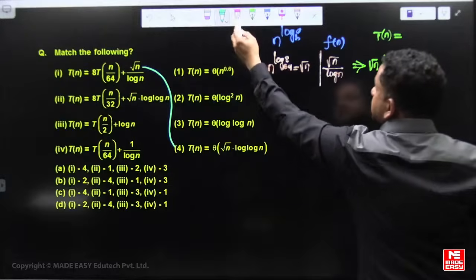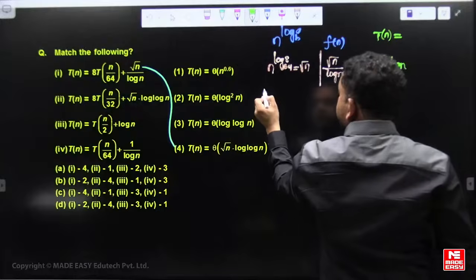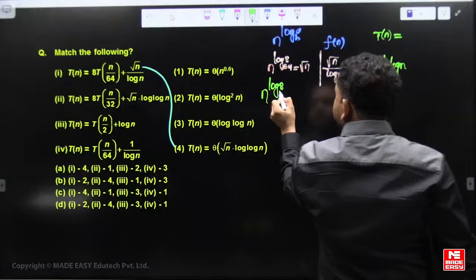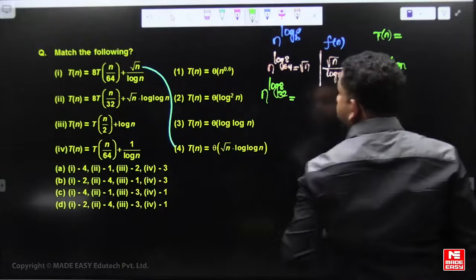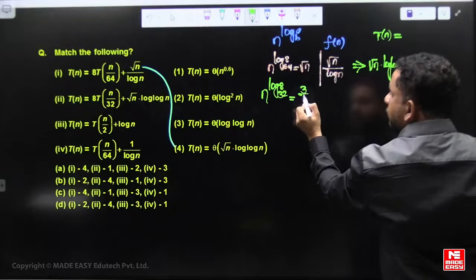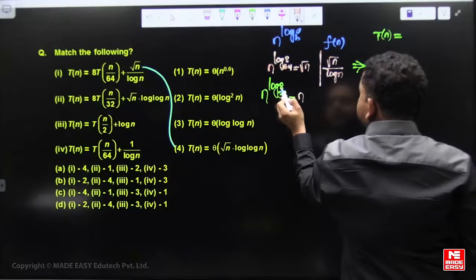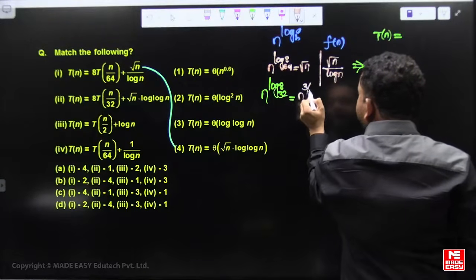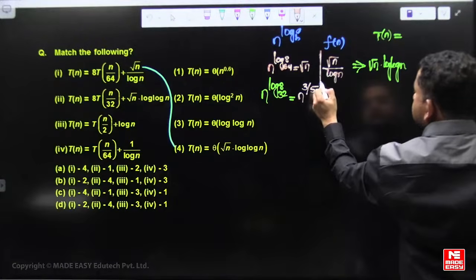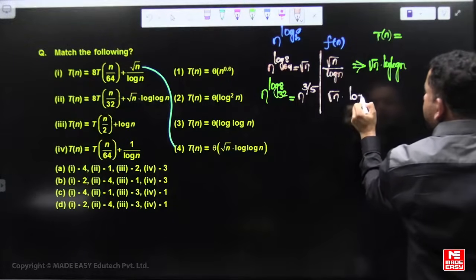Okay, next the second one: a is 8 and b is 32. It means n to the power of log 8 base 32, n to the power of log 2 cube base 2 power 5. So this is 3 by 5, n to the power of 3 by 5, which is n to the power of 0.6. Okay, so f of n is root n multiplied with log n.